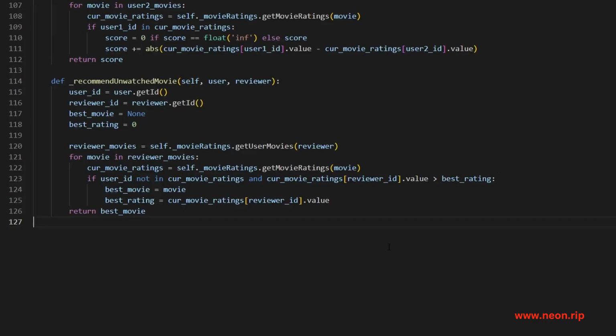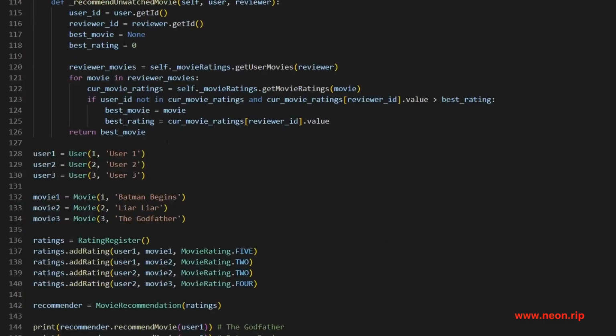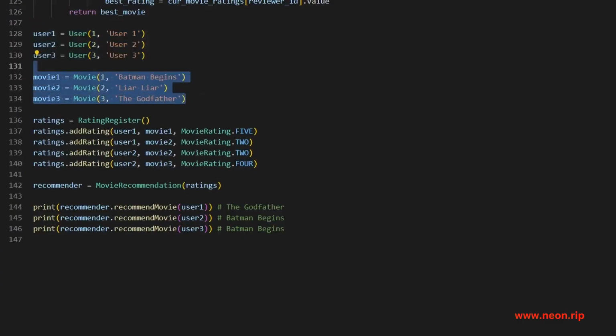But an example usage could look something like this, where we create a few users, we create a few movies, we add some ratings. So in this case, user 1 is rating movie 1 and 2. User 2 is rating movie 2 and 3. User 3 did not rate any movies, so the movie that we recommend to them is going to be the one with the highest average rating, which is movie 1, Batman Begins, with a score of 5.